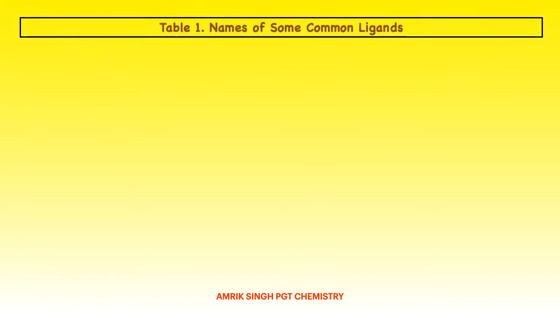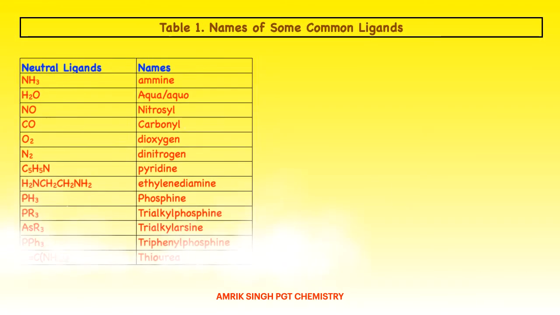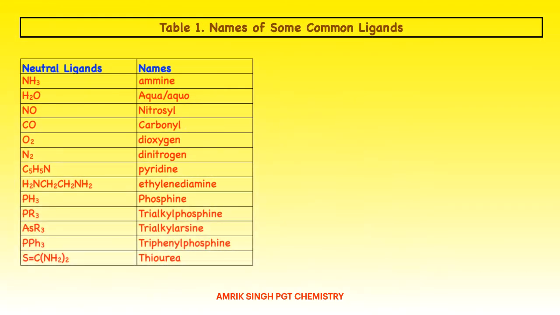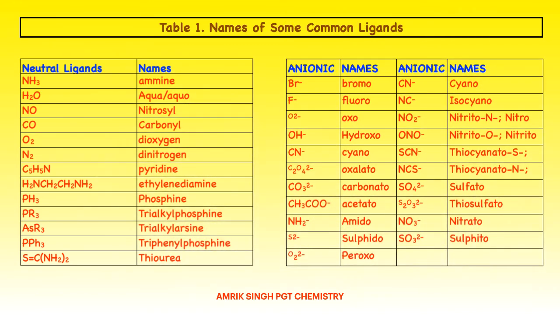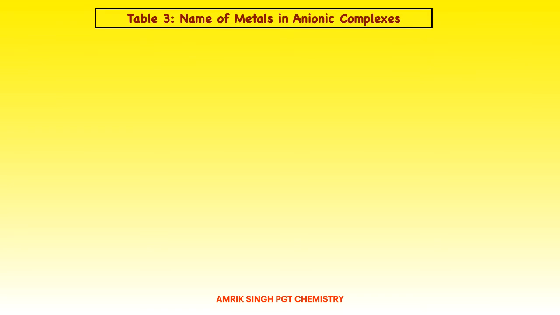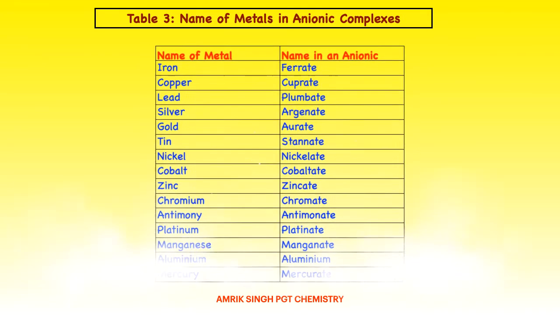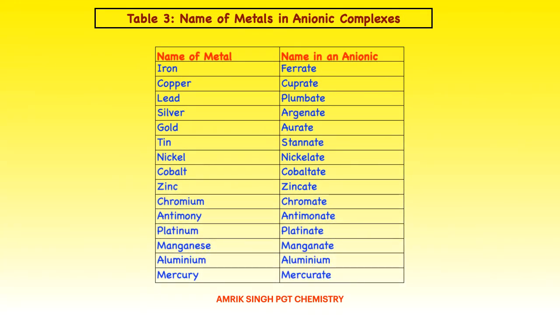Now, table 1, names of some ligands. These are some neutral ligands, these are some negative ligands. Now, names of some metals in anionic complexes, Latin names of some metals are given. You need not cram these 3 tables, just go through these tables, read once and write the name by seeing these tables, and these will be automatically learned after some time.